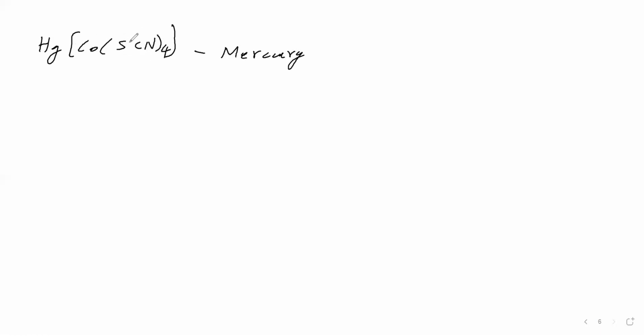SCN minus is present 4 times, that is tetra, and SCN minus is thiocyanato. Then the cobalt name we say as a special name because it is present in an anionic complex, cobaltate. Then we say the oxidation number of cobalt, +3.